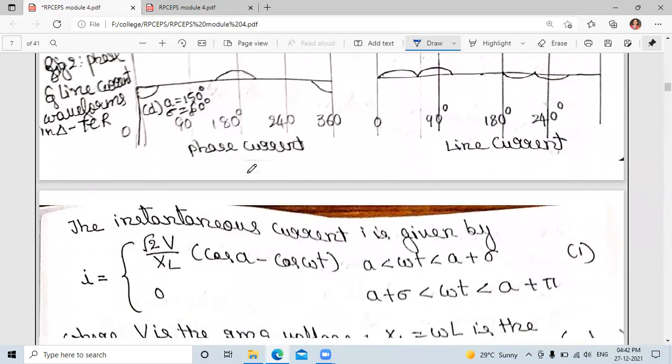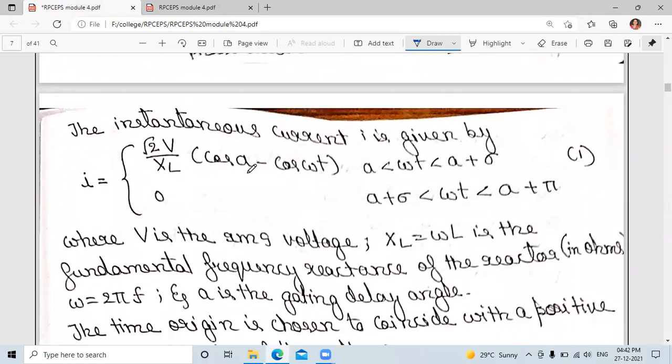The instantaneous current i is given by i equals square root of 2 V divided by XL into cos alpha minus cos omega t, for alpha less than omega t less than alpha plus sigma, and 0 for alpha plus sigma less than omega t less than alpha plus pi.